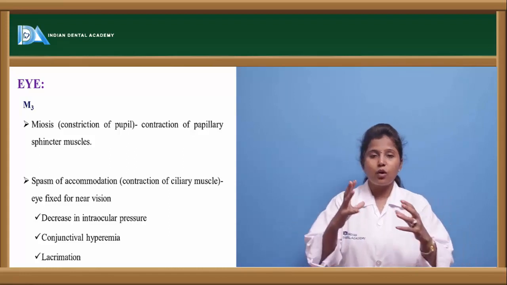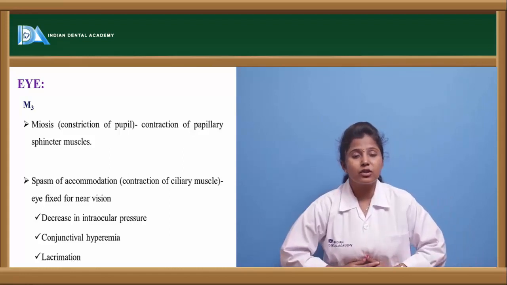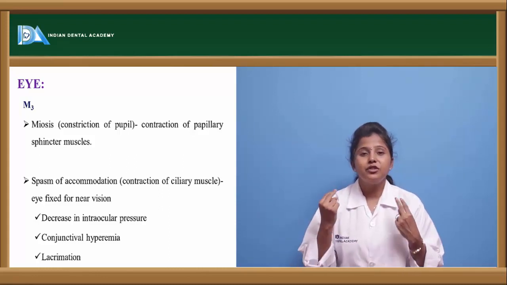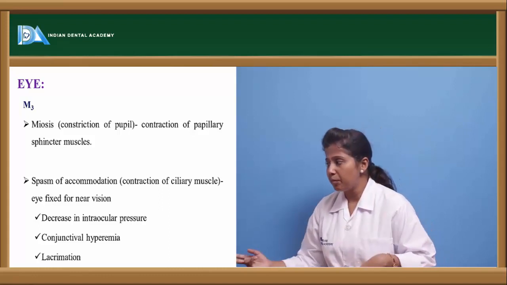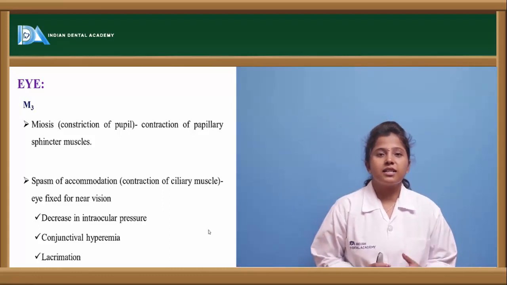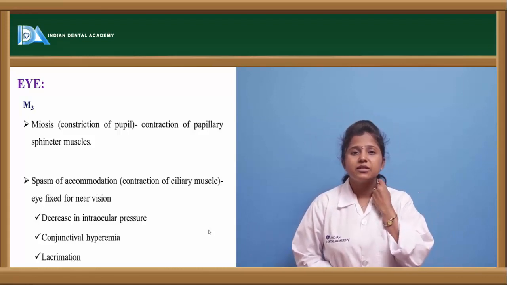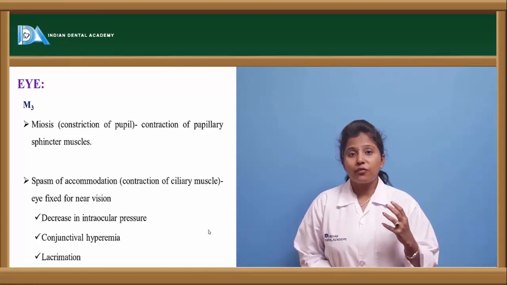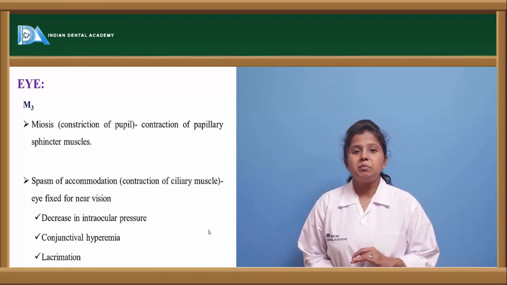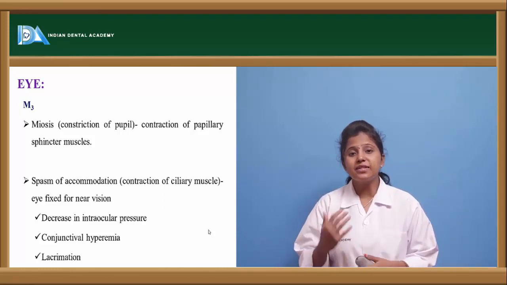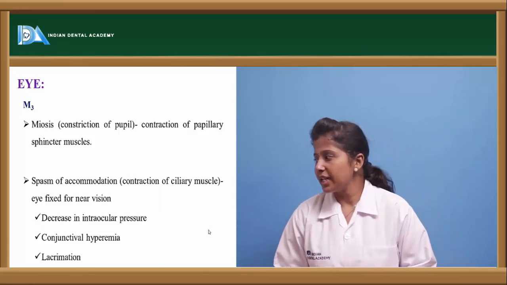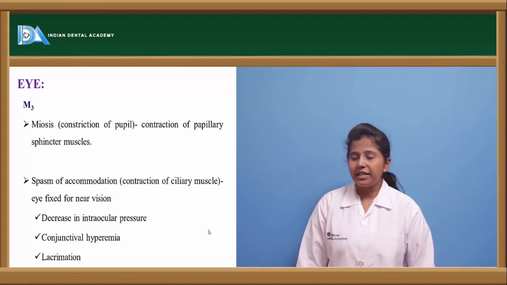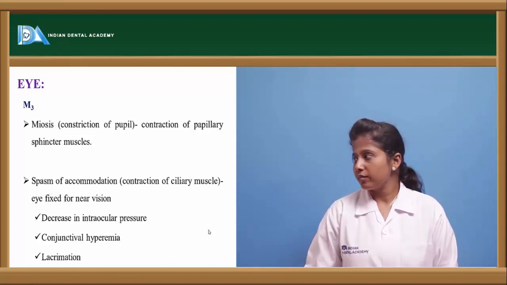We can say it causes the contraction of the ciliary muscle. If there is any excessive contraction of the ciliary muscle, then there occurs spasm of accommodation, and thereby the vision can be impaired. In the eye, it causes spasm of accommodation. The ciliary muscles which are present in the eye undergo contraction leading to the spasm of accommodation. It may also lead to lacrimation, in the sense there will be excessive secretions of the lacrimal glands, and conjunctival hyperemia. I mean, there will be a conjunctivitis condition, and there will be a decrease in the intraocular pressure.